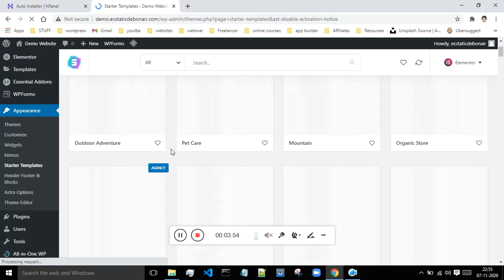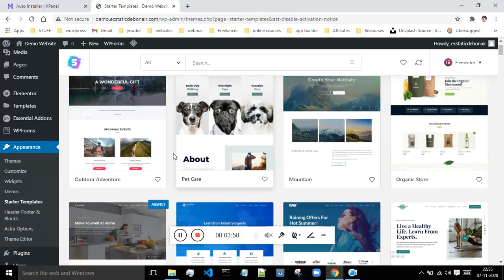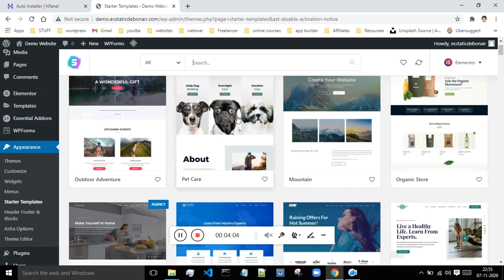And after that you will be taken to the starter templates. So these are some of the starter templates. If you want to build a website for outdoor adventures, click on this theme. For pet care or a pet store, if you are building one, then this is the option. So basically these are some of the starter templates provided by Astra.